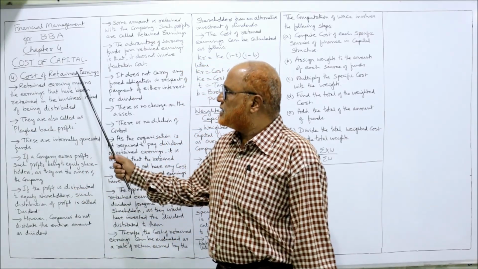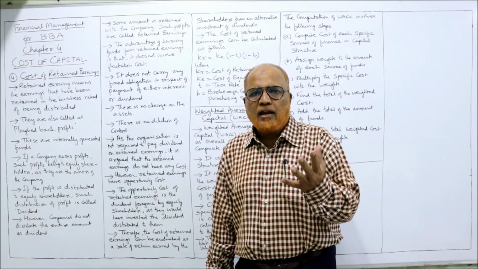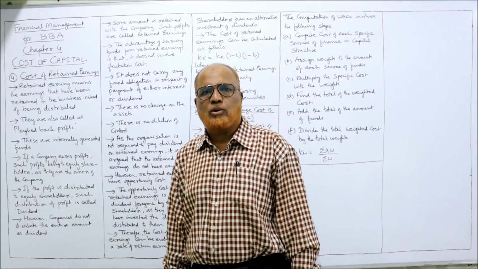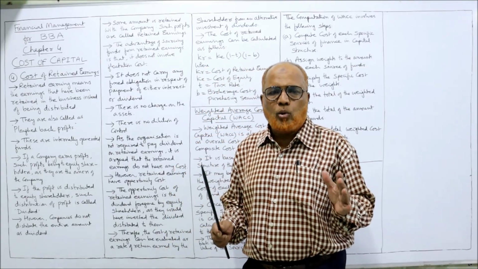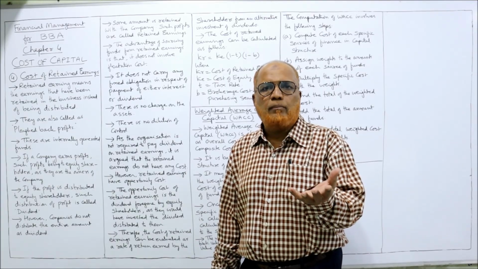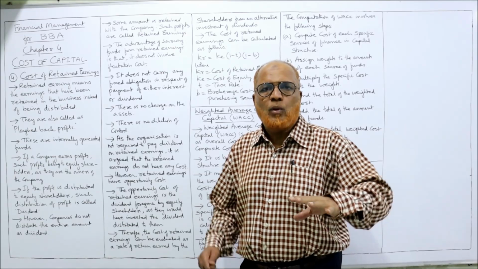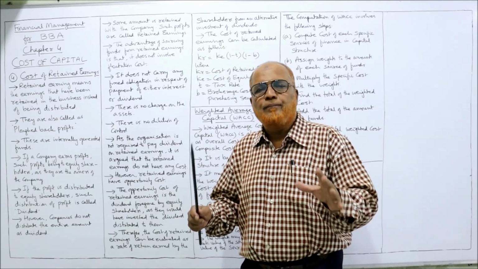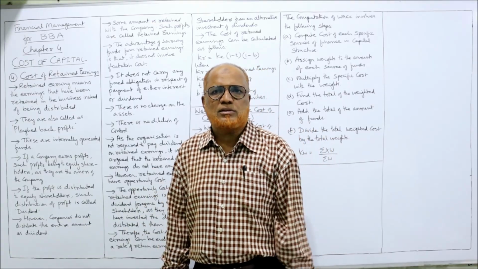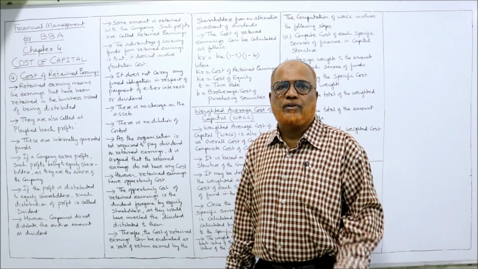Now, cost of retained earnings. Actually, what do you mean by retained earnings? The earnings of the company which are not distributed to shareholders. The real owners of the company are the equity shareholders. Whatever profit remains after paying interest on debt and the preference dividend, that whole profit should be given to the equity shareholders, because they are the real owners. They are the residual claimants of all the profit.